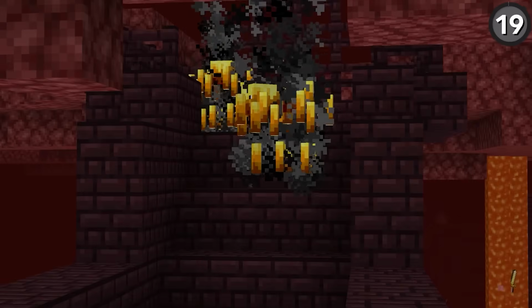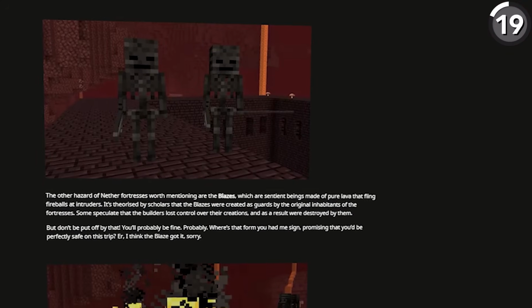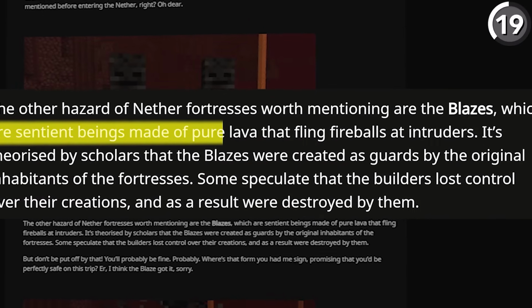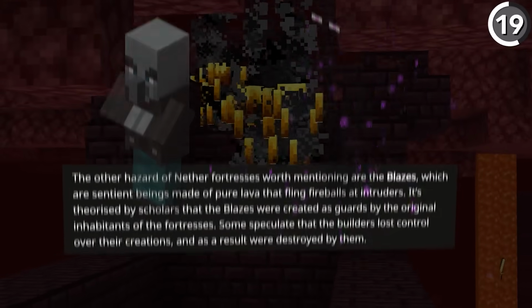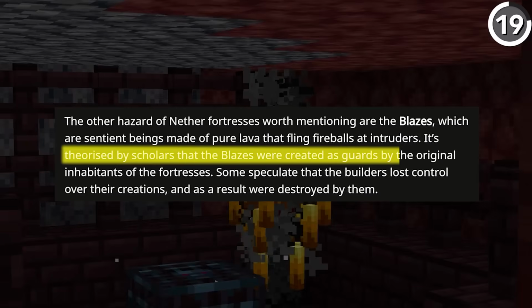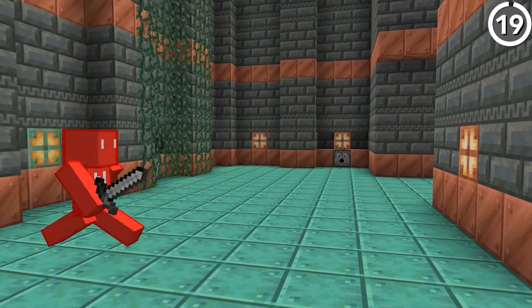Piglins aren't actually the only intelligent life that you can find in the nether. According to a Mojang article back in 2019, it was called to attention that blazes are sentient beings made out of lava, which would put them in a similar category to illagers or endermen. And the article goes on to say it's theorized by scholars that the blazes were created as guards by the original inhabitants of the fortresses. And if that's true, maybe the same can be said for the breezes.